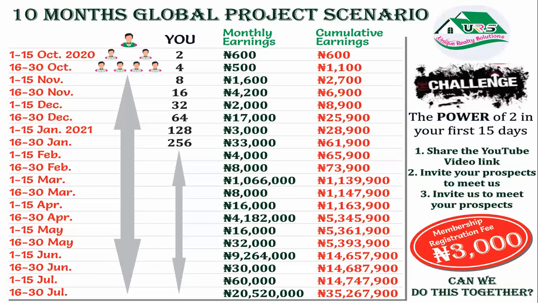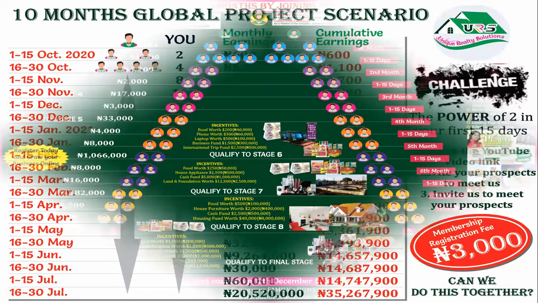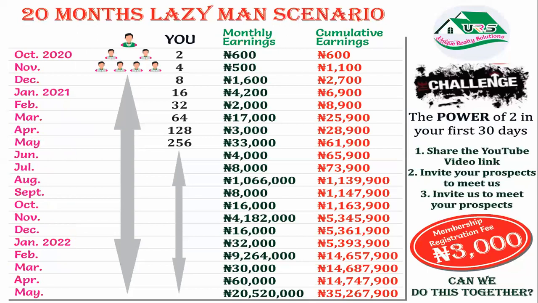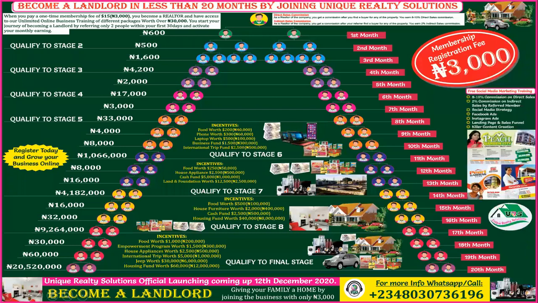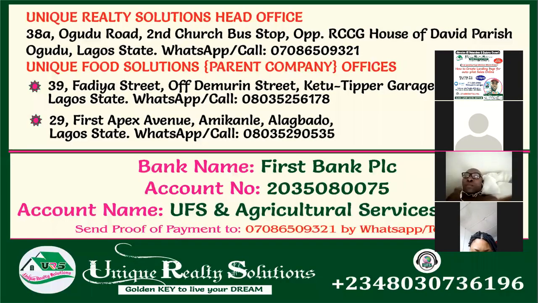In the next 10 months, you'll have acquired all these things we are talking about. And for those that are going to be using 20 months, maybe 30 days to introduce anybody to our package, you're still going to be earning from our real estate program. So all these things are open to us as we join Unique Realty Solution. Now, this is our bank account for those that want to register with us.